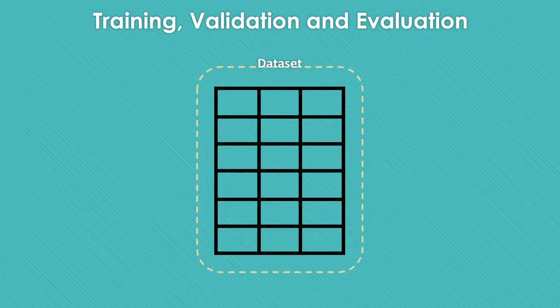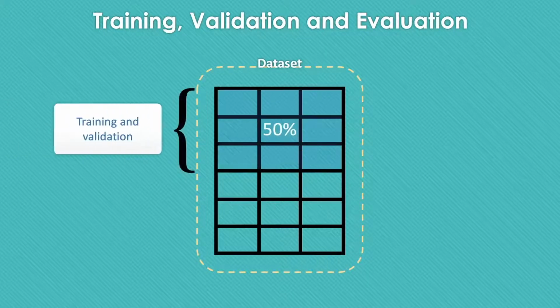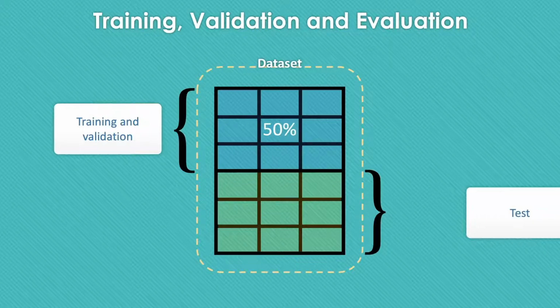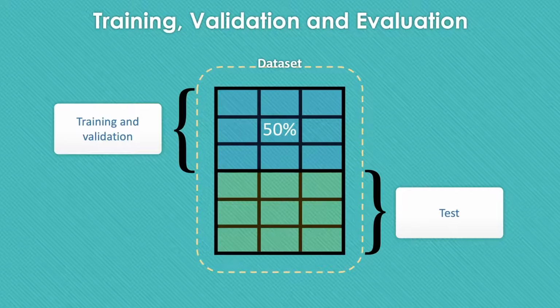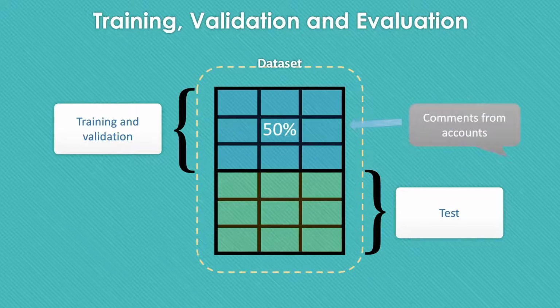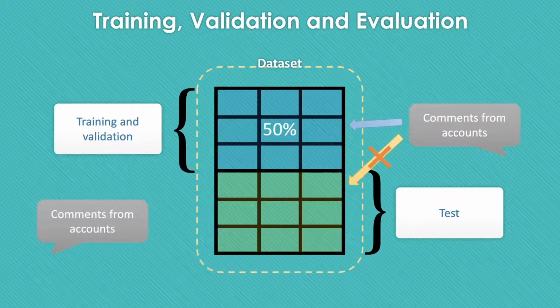We split this dataset into a training and a test set. Approximately half of all comments was used as a validation set in a grid search cross-validation process to determine the best input parameters, the best classifier, and to train the selected model. The test set was used to evaluate the performance of the selected model on new and unseen data. While creating the training and test sets, we ensured that comments belonging to the same account were not spread in both sets.